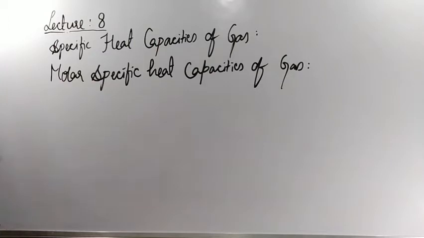In our previous lessons, whenever we were discussing, we had discussed this fact, specific heat capacities of gas. Does anybody remember?